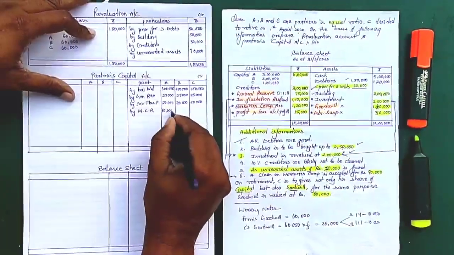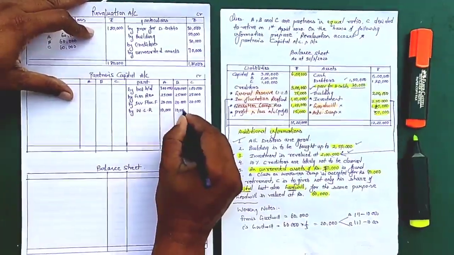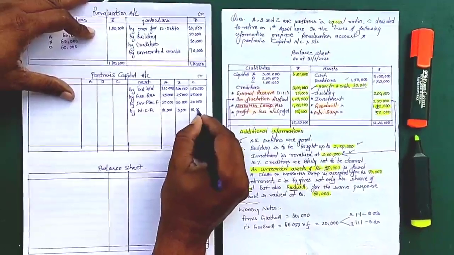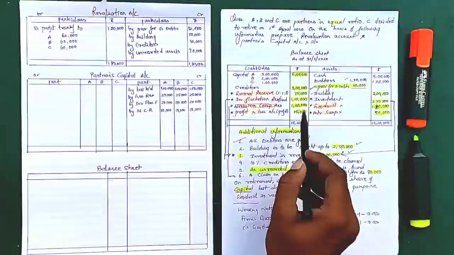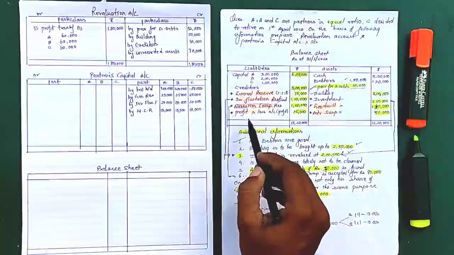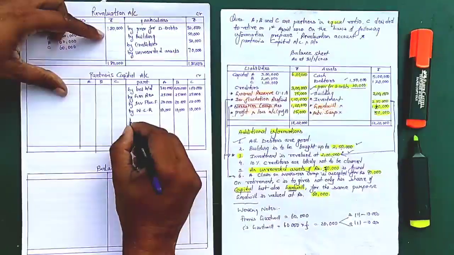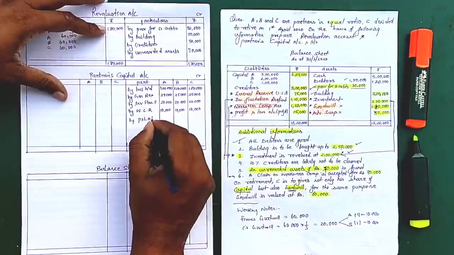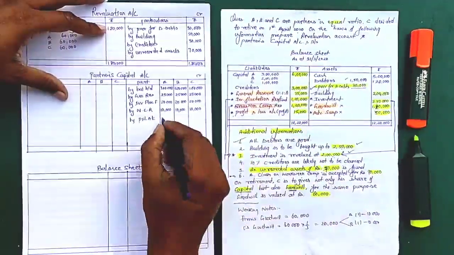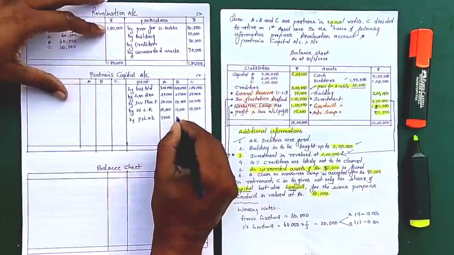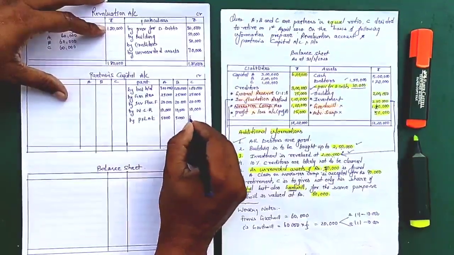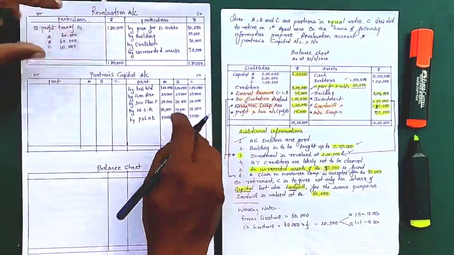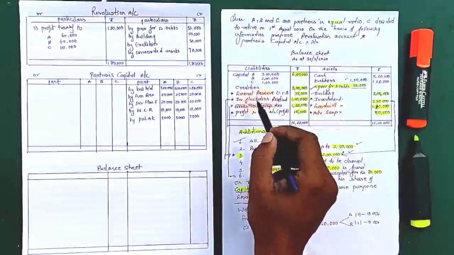So that is 10,000, 10,000 and 10,000. So WCR is also gone. Now next is profit and loss. This amount we simply have to give to partners by profit and loss account, that is 15,000. So this will be 5,000, 5,000 and 5,000. So almost this much part is done.